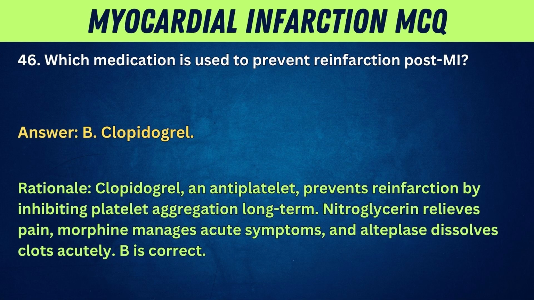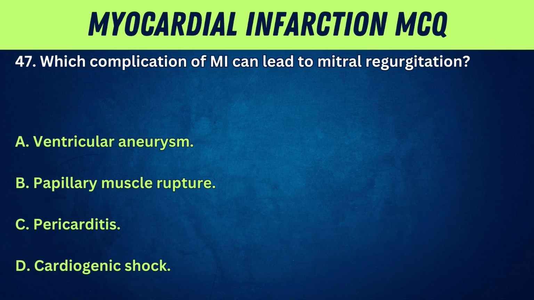Clopidogrel. Rationale: clopidogrel, an antiplatelet, prevents reinfarction by inhibiting platelet aggregation long-term. Nitroglycerin relieves pain, morphine manages acute symptoms, and alteplase dissolves clots acutely. B is correct.